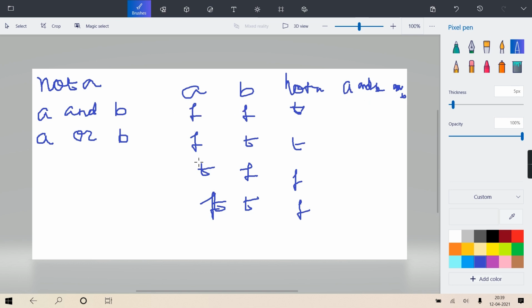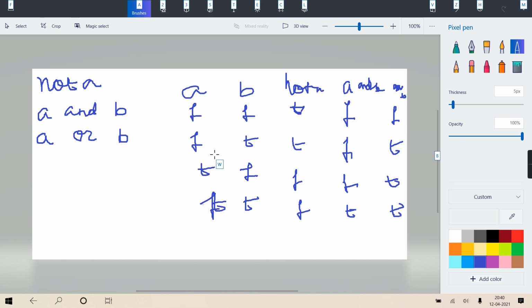ANDing. Unless and until both are true, the result is not true. So here false, false, false and true. Why? Because only when both are true, the result is true. In ORing, when either of them is true, the result is true. So here it is false, but in all remaining cases it is true, because at least one of the operands is true. Getting? That simple the concept is. Okay?